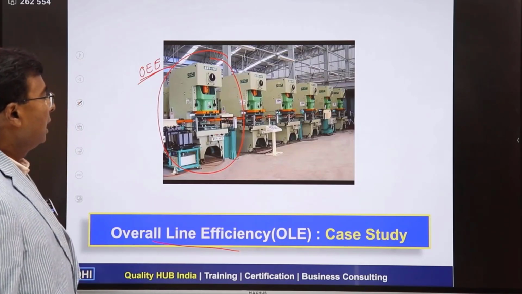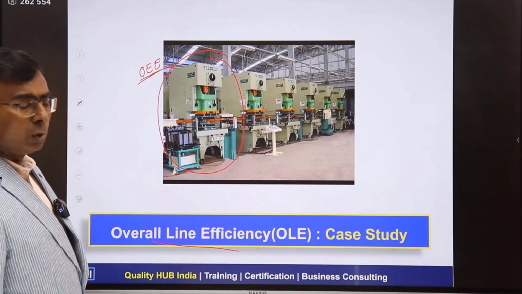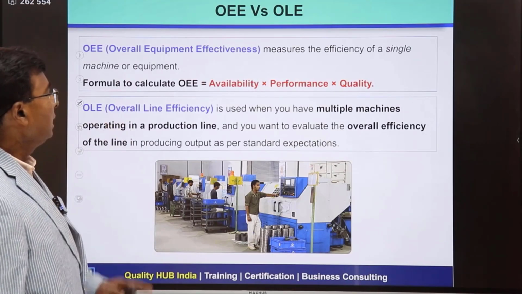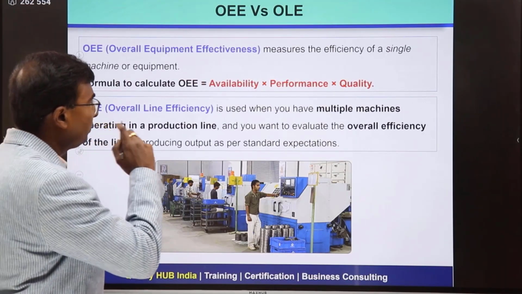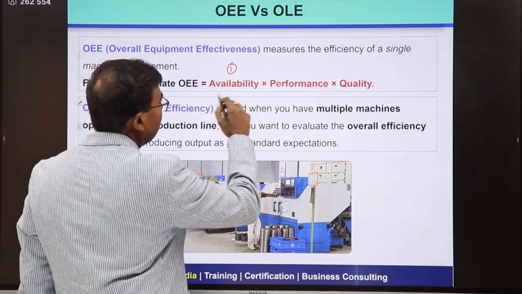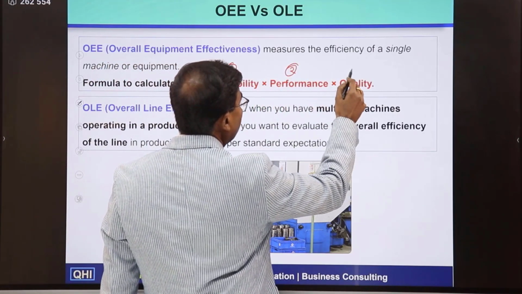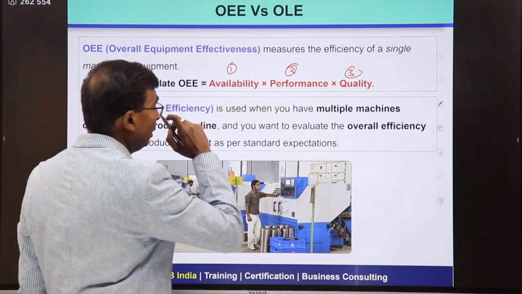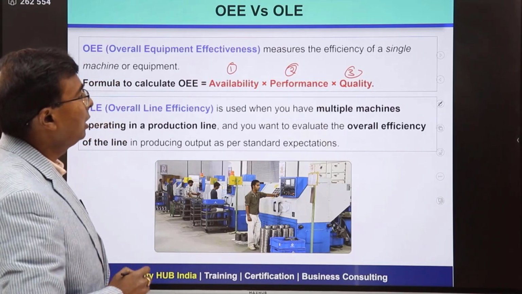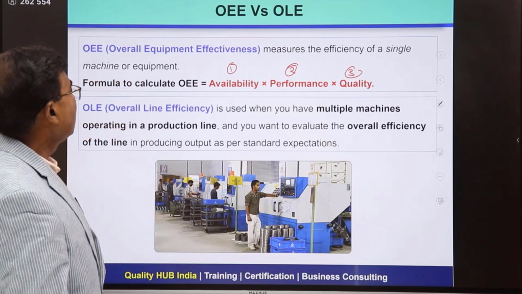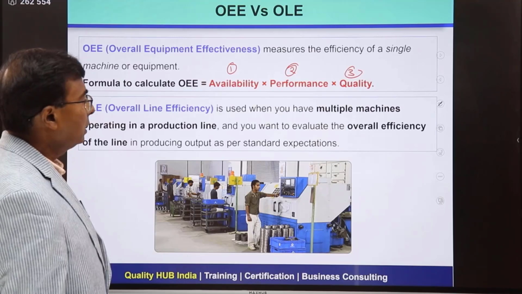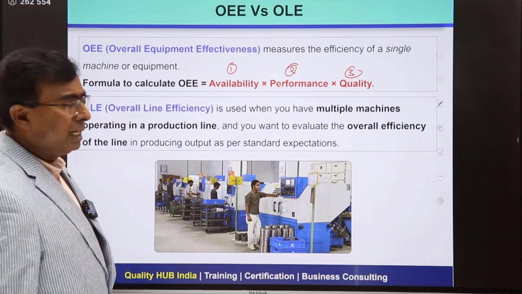manufacturing industries. And when we talk about overall equipment effectiveness, this basically is a multiplication of three factors. First is availability, second is performance, and third is quality. So multiplying availability of the machine, performance of the machine, and quality of the machine, we can easily get overall equipment effectiveness. Okay. Now this is for an individual machine.